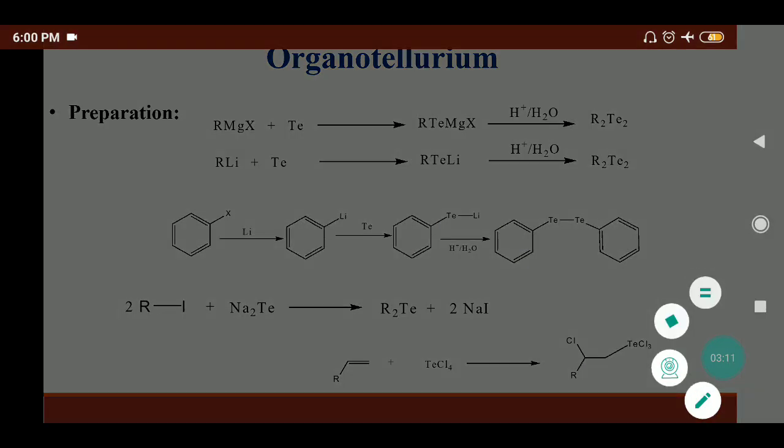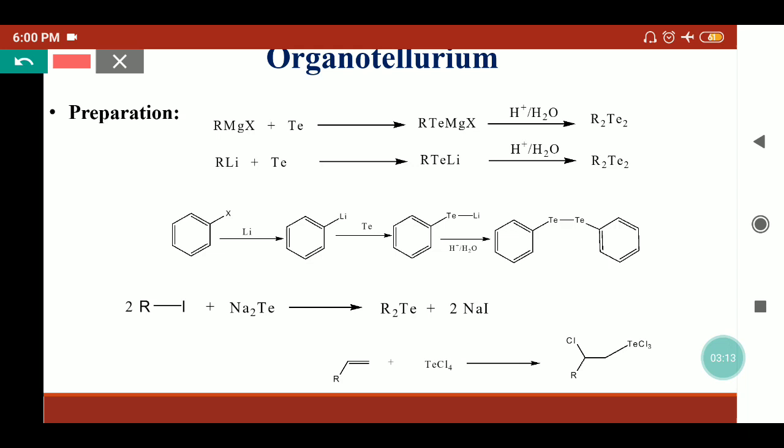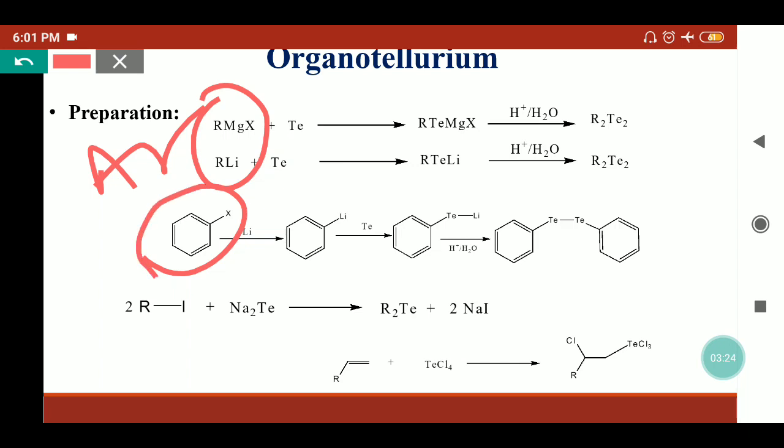Here we have taken an example specifically of an organometallic compound. These types of organometallic compounds are useful to introduce the aromatic group. So here we have taken the example of phenyl halide, which is treated with lithium. So here the halogen-metal exchange reaction will take place, and we'll get the organolithium compound, that is phenyl lithium.